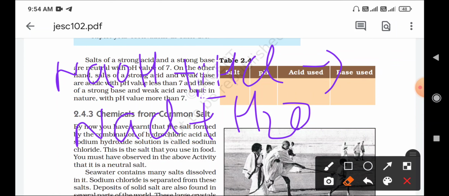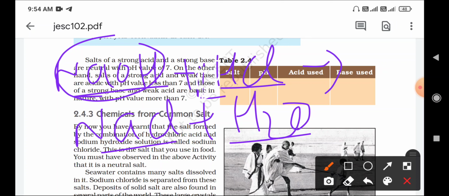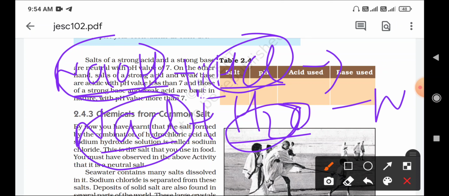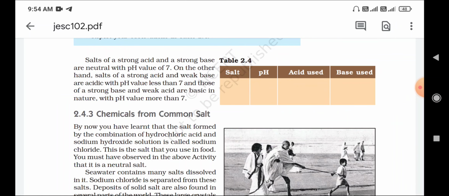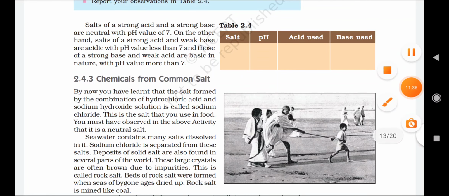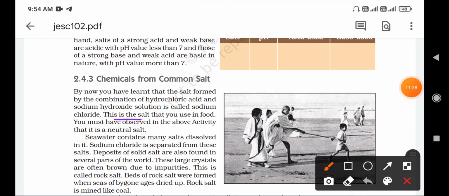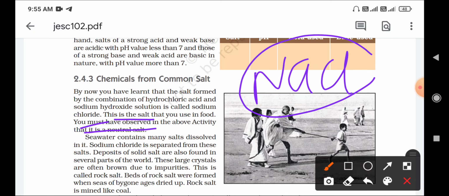NaOH plus HCl gives NaCl plus H2O. Base is reacting with the acid, that gives the salt plus water. This is called a neutralization reaction. So salt is formed like that only. This is the salt that you use in food. You must observe in the above activity, that is the neutral salt. So NaCl is called the common salt that is used in our day-to-day life, in the food. So this is called the neutral salt.